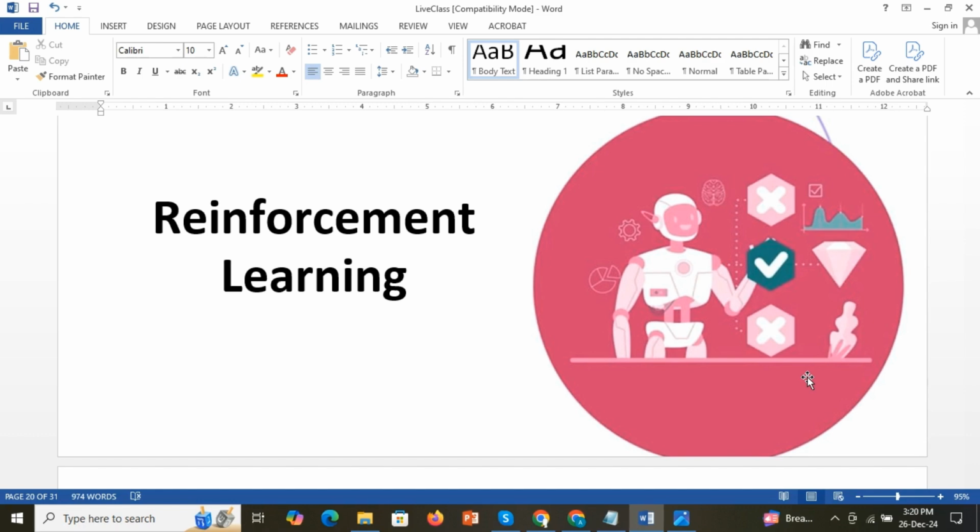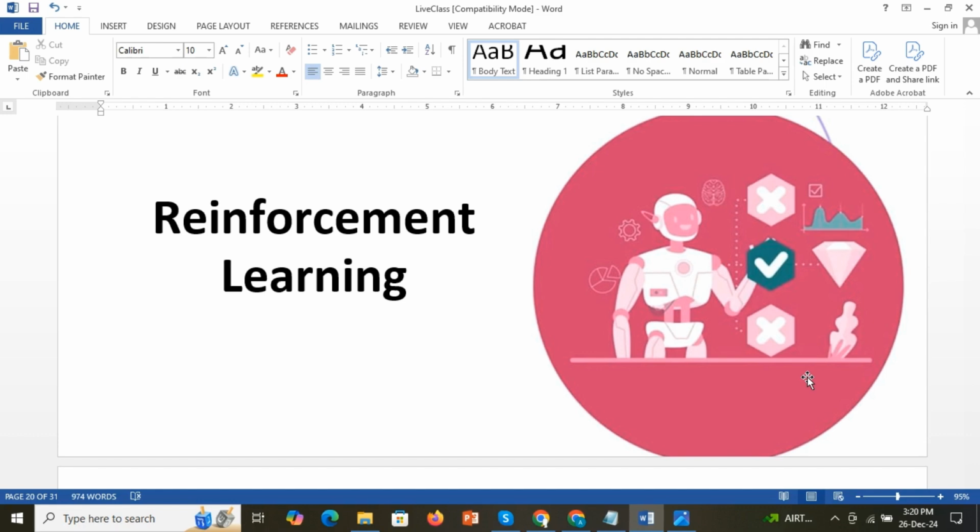So its aim is to achieve more and more reward points. That is the motive of the agent. For wrong activities, a penalty will be there. That is another kind of learning, which is called reinforcement learning.